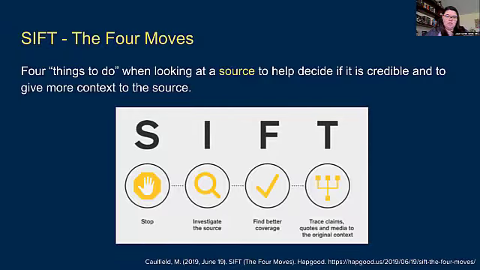And if we're treating AI as a source, this is something that we need to think about. But we can go and try to trace claims and other things within that source that are being presented to us, whether it is a live link out to a citation or a source on the internet, or whether we're asking it to give us citations, and we can try to figure out if those are real or not. And then again, we can use these tools to either find better coverage, to reprompt and work with it a little bit, or maybe we need to go back to search engines and databases and other things to find these things.